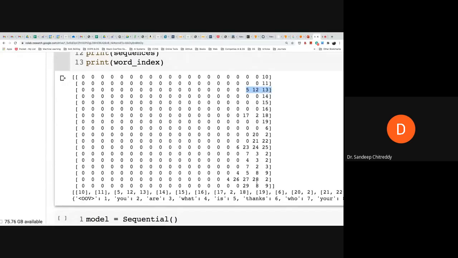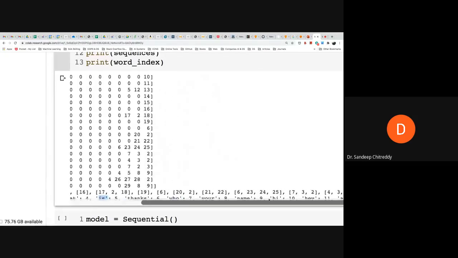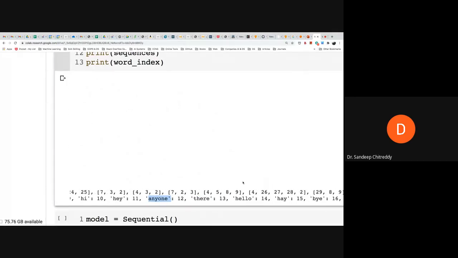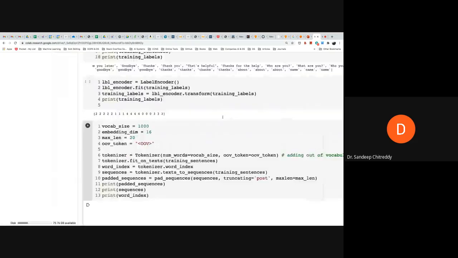What does it mean? 5 means "is." What is 12? 12 is "anyone." What is the other number? 13, right? So, "is anyone there?" You might remember this sentence was there in that intents file. So that particular sequence of words is encoded in numbers and then converted into a standard 20-size vector, and that is happening here.